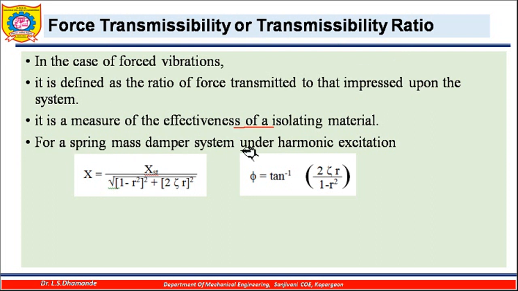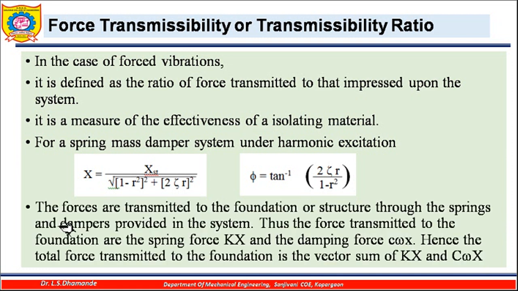So for a spring mass damper system under harmonic excitation, we know the expression for the amplitude of vibration: X is equal to X_st upon square root of [(1 − r²)]² plus [2ζr]². This is the phase difference of the displacement with respect to the excitation force, tan inverse of 2ζr upon (1 − r²).